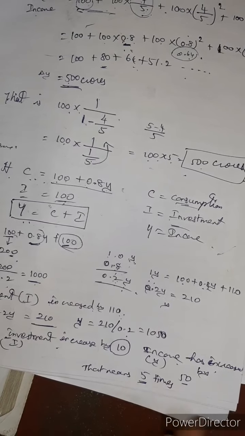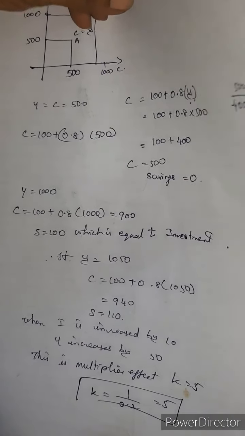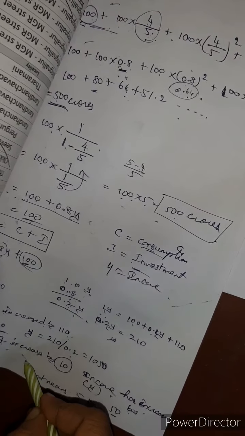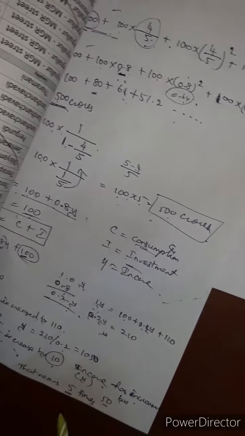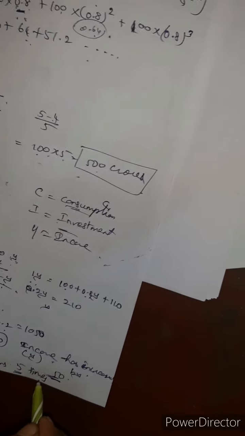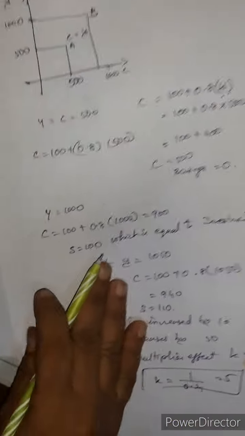Okay, next we will move on to another one. Already I explained that if the investment increased by 10, the income will increase by 50, I said. That means 5 times, isn't it? That is what we call the multiplier, which we may check through the graph also.